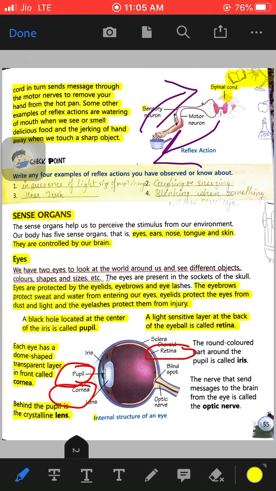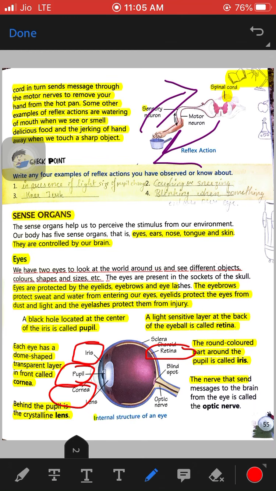Now the round colored part around the pupil. Some people have brown eyes, some have black eyes, some have blue eyes, some have green eyes. So the color of the eyes depends upon the iris. Iris is the part that determines the color of the eyes.